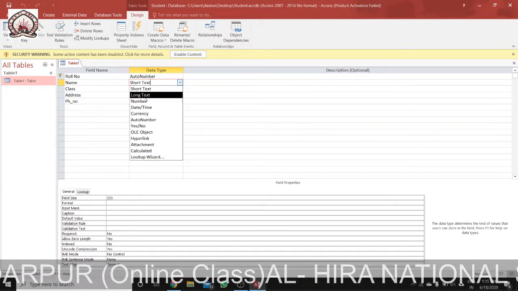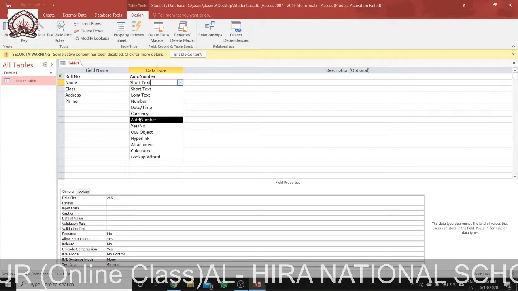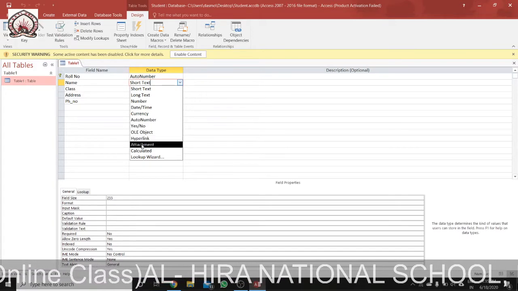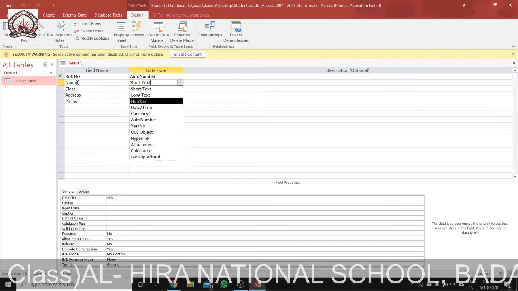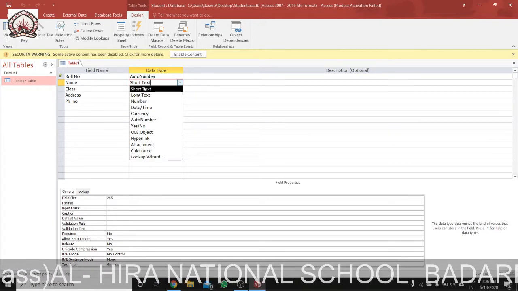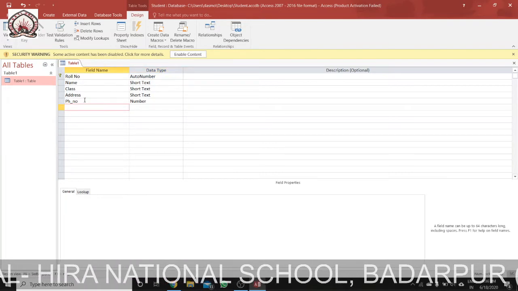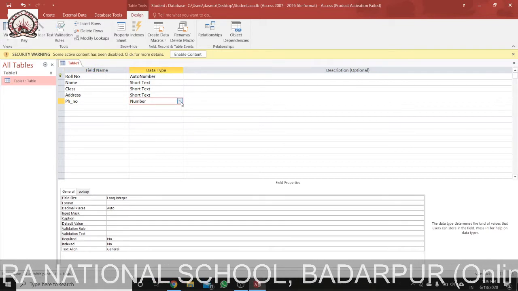See, short text, long text, number, date and time, currency, auto number, yes/no, OLE object, hyperlink, attachment, calculated, lookup. You can take any, but I know my name should be in short text, so I am using short text. I am using PH number, meaning phone number, so for entering the phone number I have used the number data type.